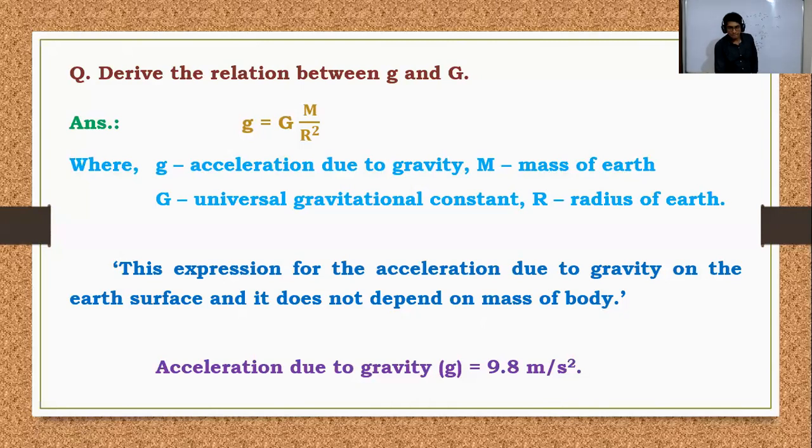So the small g, that is acceleration due to gravity, is dependent on what? Dependent on the mass of the Earth, or mass of the planet, and again the radius of the Earth or radius of the planet.